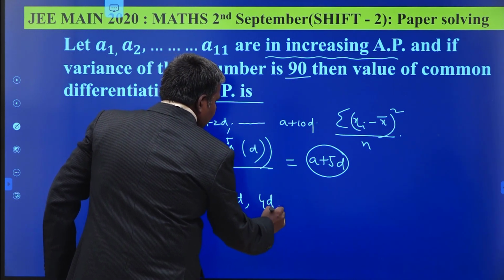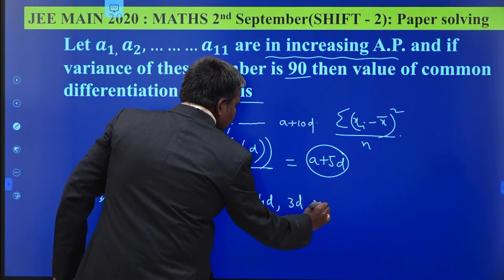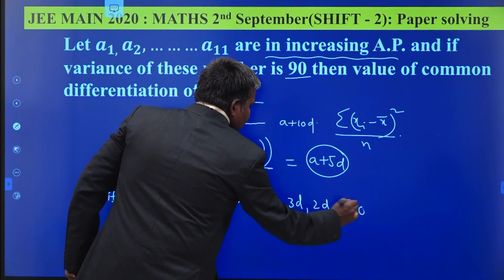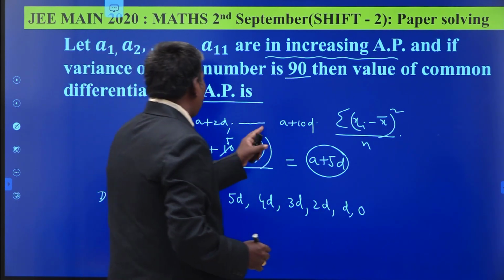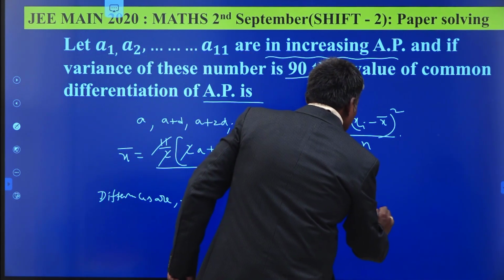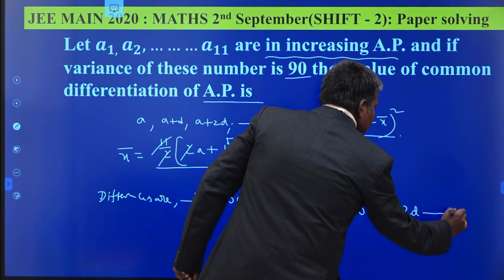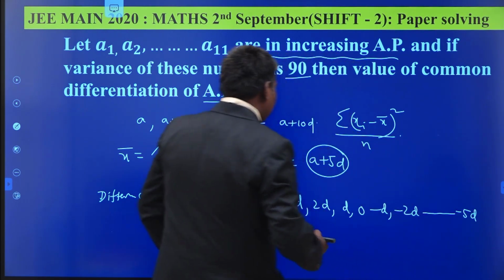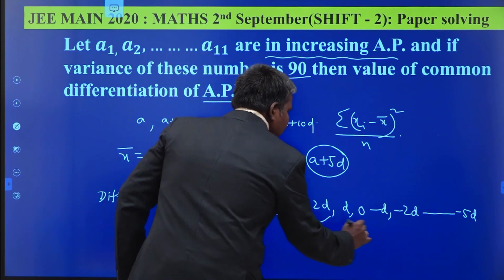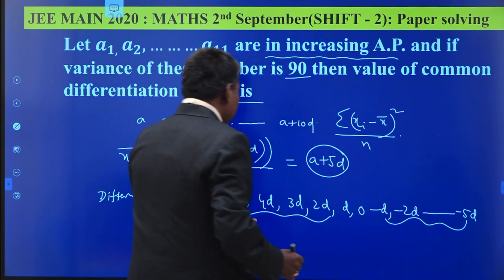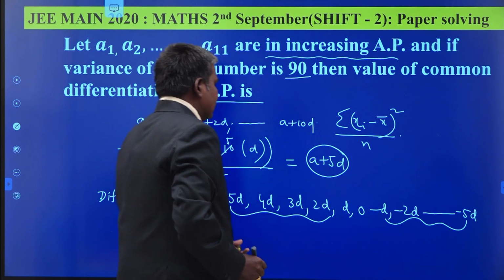Next 4D, next 3D, 2D, D, 0. After that, A plus 5D minus (A plus 6D) is minus D, minus 2D, and so on up to minus 5D. These are the differences. By squaring them we get 10 terms, and one term is 0 itself.